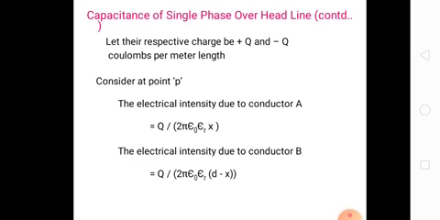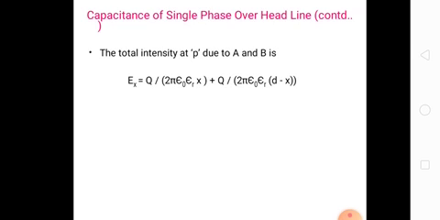So EB is equal to q by 2 pi epsilon naught into d minus x. The total intensity at point P due to A and B is E is equal to EA plus EB.